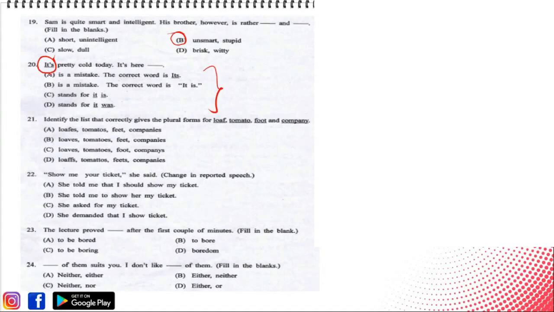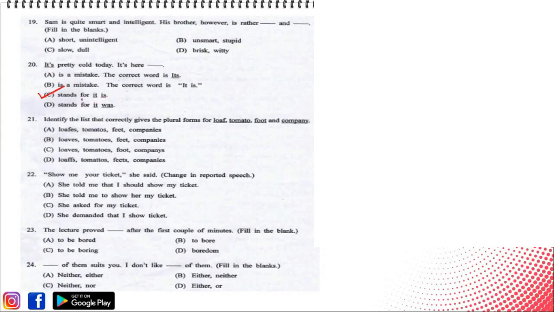The correct answer here would be option C. It's, with the apostrophe, stands for it is only. It is को हम short में क्या लिख सकते हैं? It's. That's what we need to just identify in the word here, and we tick the third option. हमको third option choose करना है.